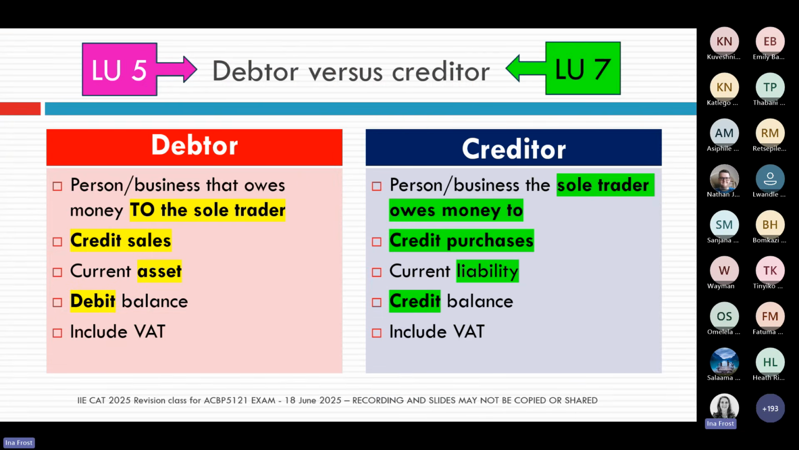Now, we've just looked at what is a debtor. So now let's see what is a creditor. A creditor is someone that the business owes money to. And how do we get a creditor? A creditor comes from a credit purchase. So now the business has bought either inventory or other items on credit, and they are going to pay the creditor at some point in the future. A creditor is always a current liability, so it will have a credit balance. And again, your VAT must be included in your creditor's balance.